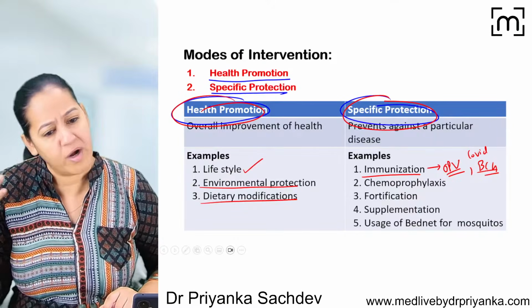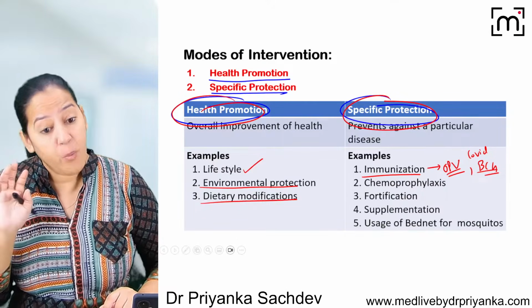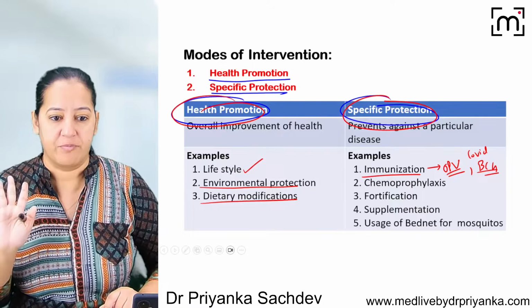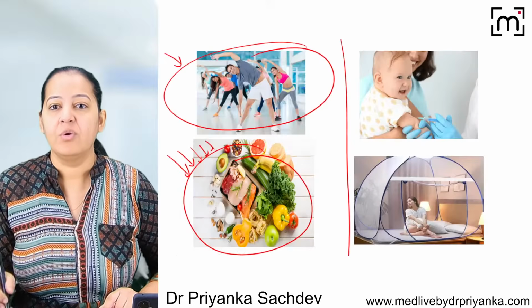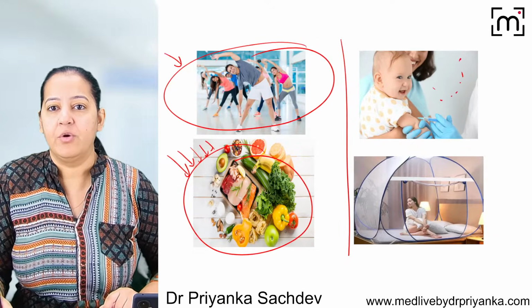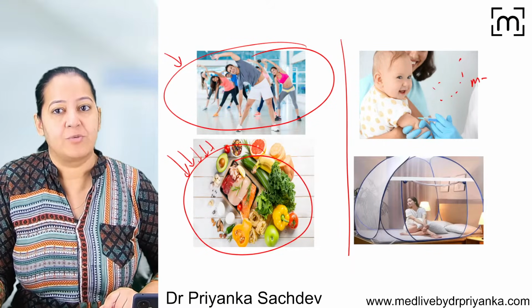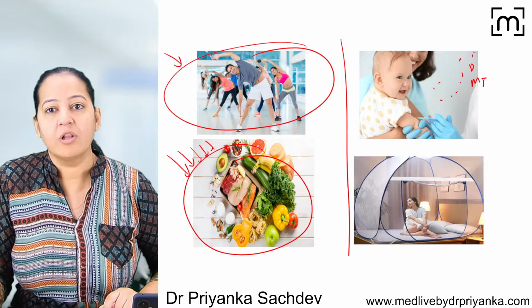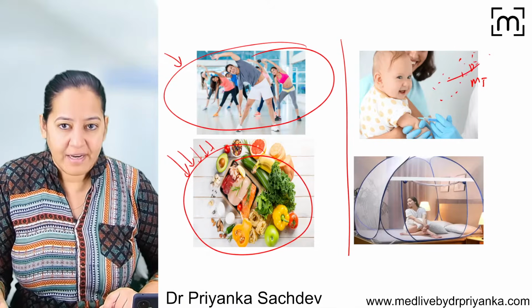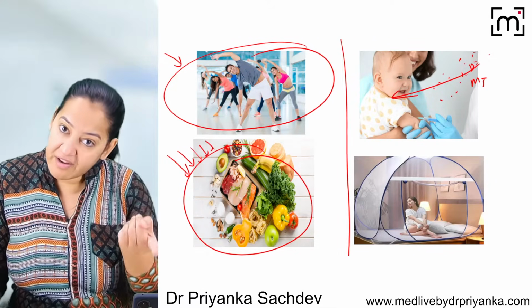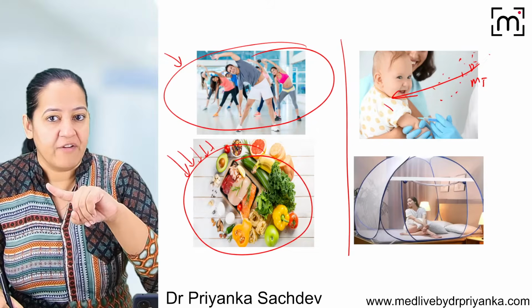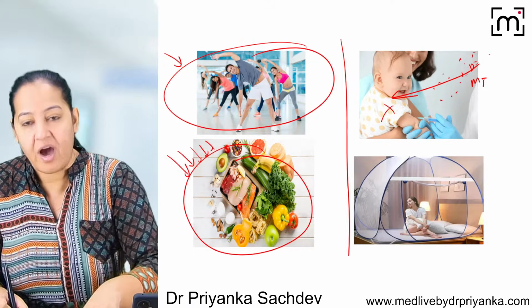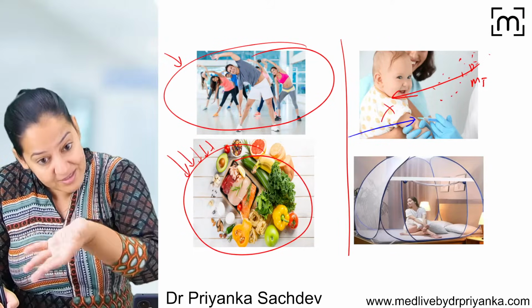All vaccines, whatever vaccine you talk about, it is a primary mode of prevention. What do you mean by that? In the risk factor, in the environment, Mycobacterium TB is also present, diphtheria is also present, all the microorganisms are present here, and they are exposing the child. So the risk factor is already present, but the child does not have the disease yet. That's why we are giving the vaccine to the child so that the disease does not develop.